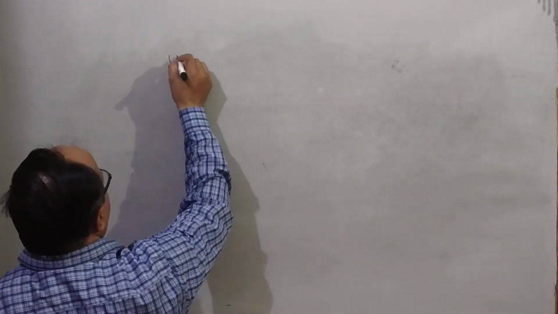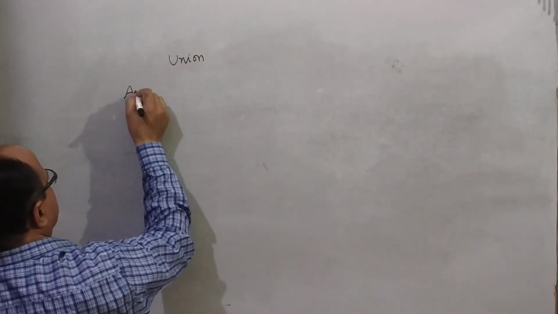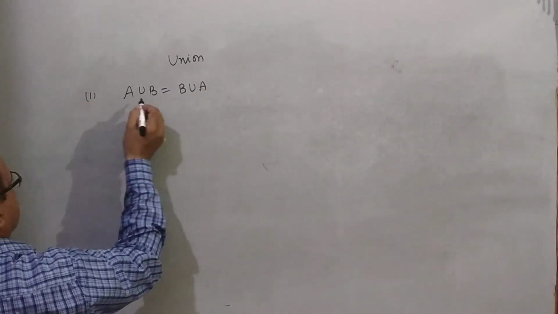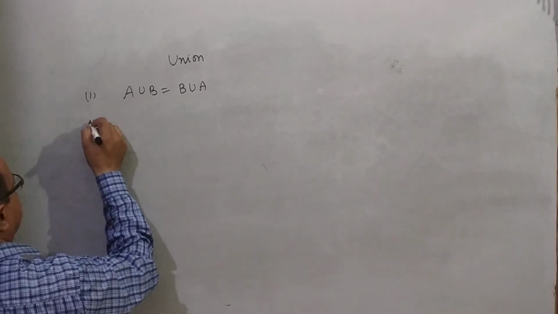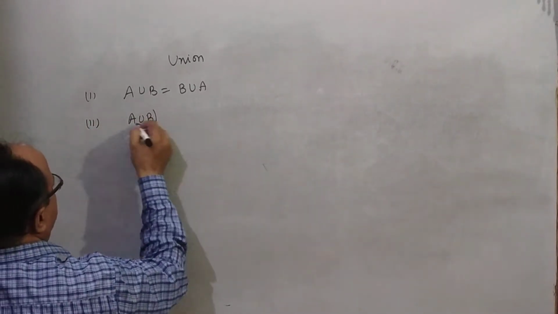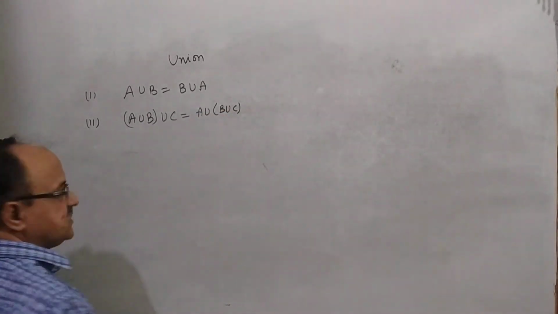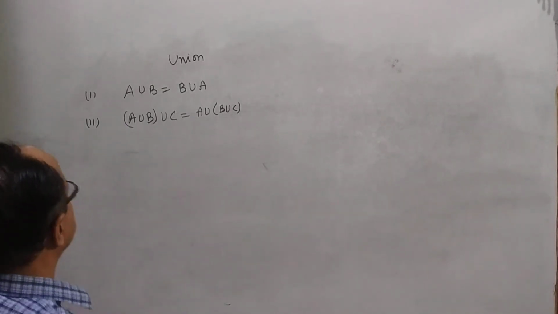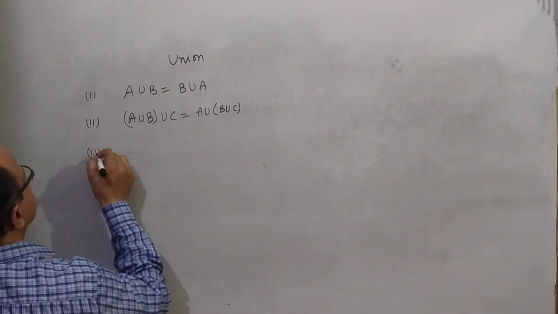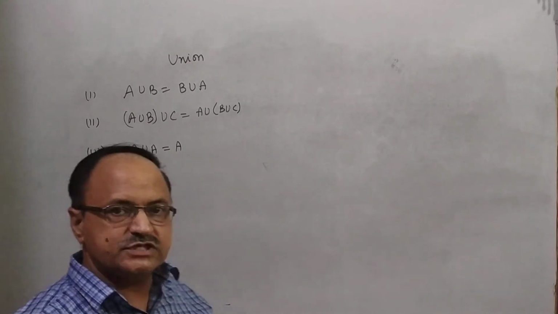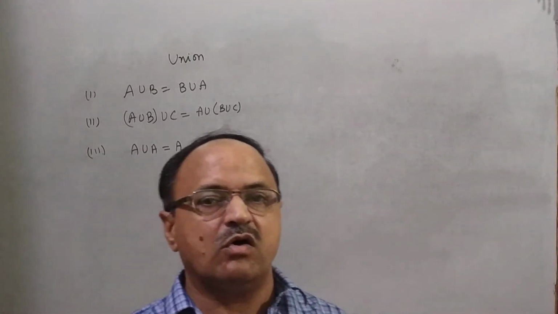Next, there are some properties of union. That is, A union B is equal to B union A. First property: this is called commutative law. And the second property, A union (B union C) is equal to (A union B) union C. This property is called associative law. And third, A union A is equal to A. This is called idempotent law.